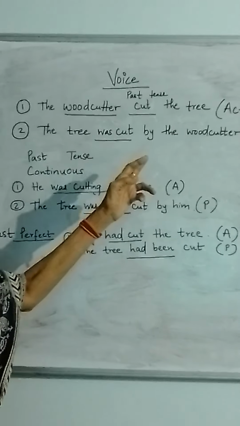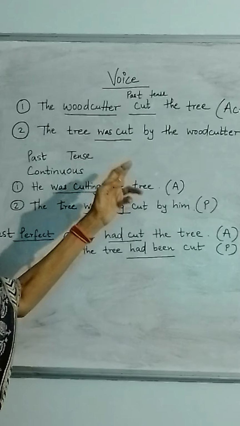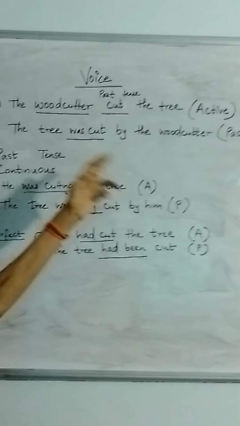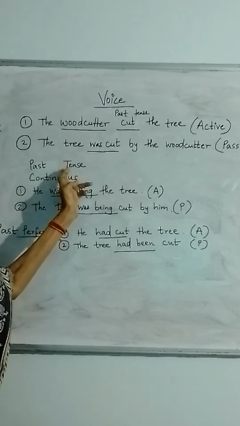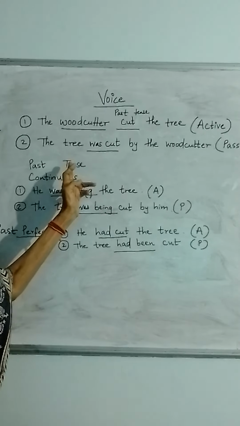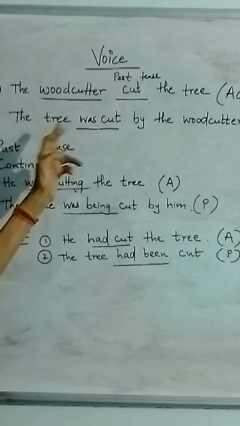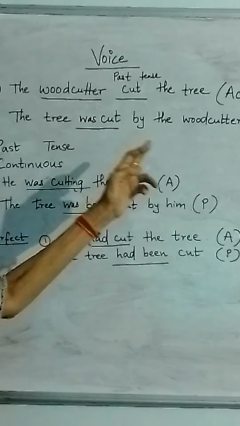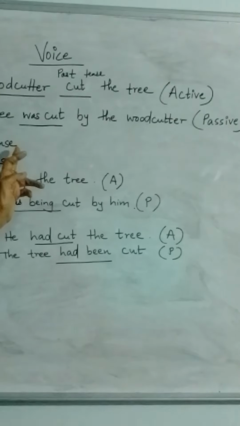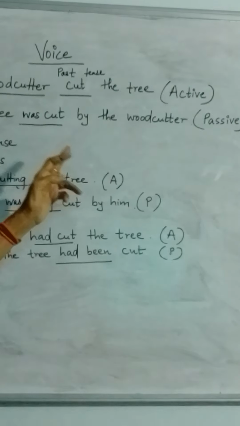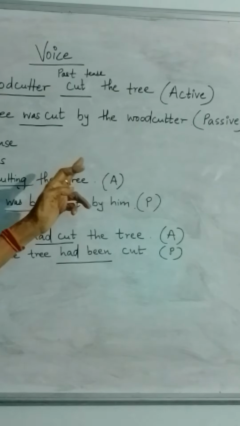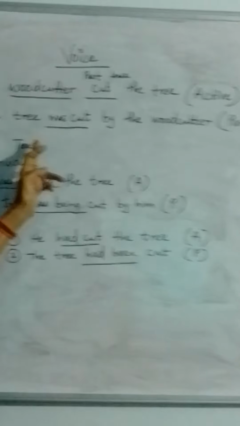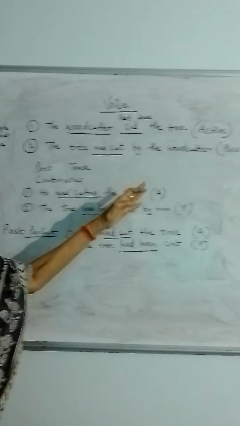Now, the same sentence can be also spoken or written or read in the other way. Here we are making the object as the subject. So the construction changes. The tree was cut by the woodcutter. Even if you don't say by the woodcutter, this construction, the tree was cut, tells you that it is past tense but in the passive voice. Why? Because the tree cannot cut itself. Someone is cutting the tree.